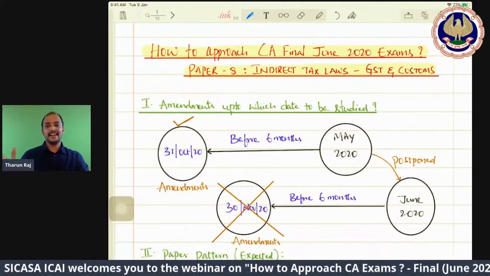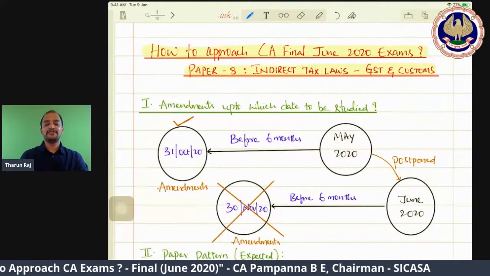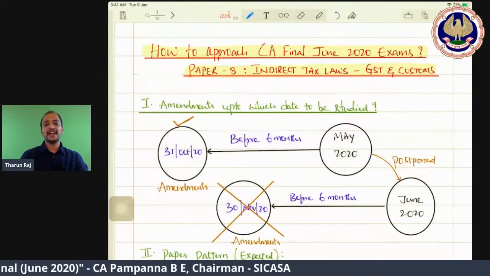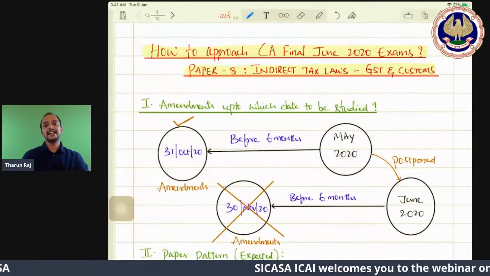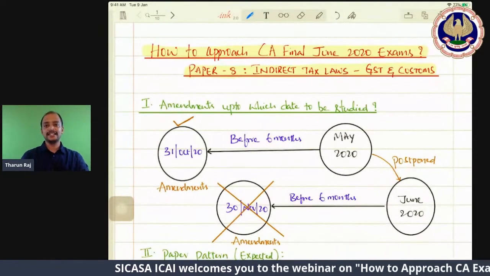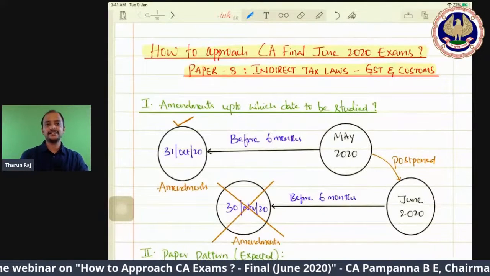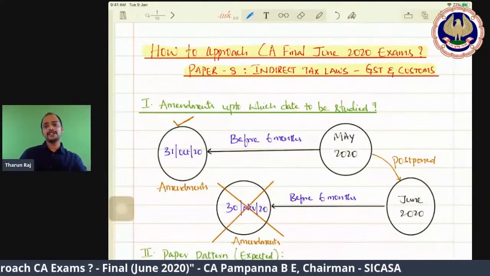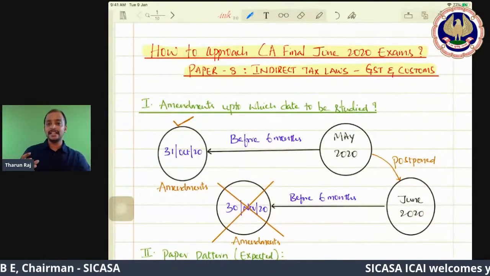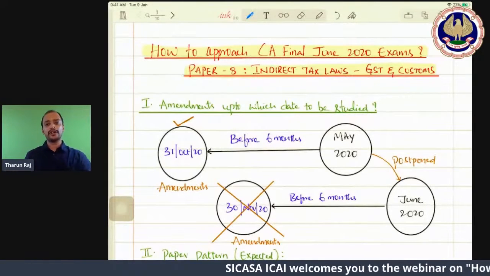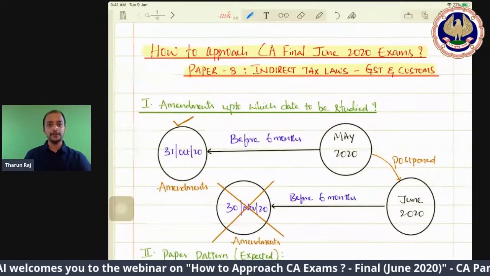And I can understand that you have been watching this, starting with FR from Jason sir and the previous sessions of TG Suresh sir of Direct Tax and all other faculties like Jayaraman sir, Saruna Prasad sir, even Vikas Oswal sir, Dinesh Jain sir. They would have given you a lot of insights about how to present the paper in their respective subjects, and even those points are equally applicable for the indirect tax paper also.